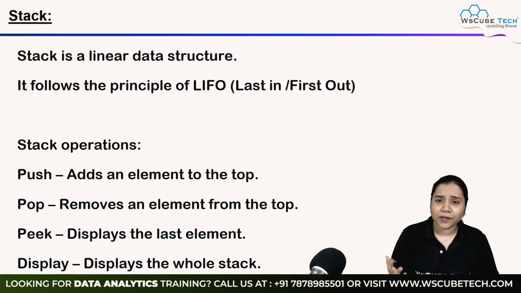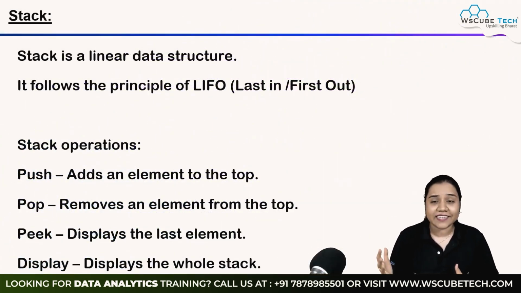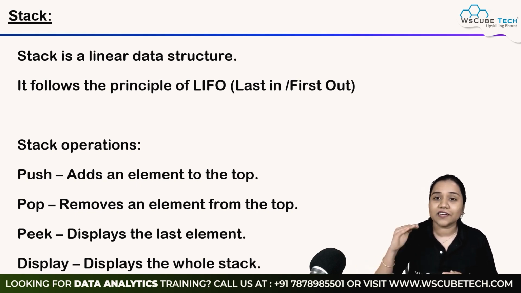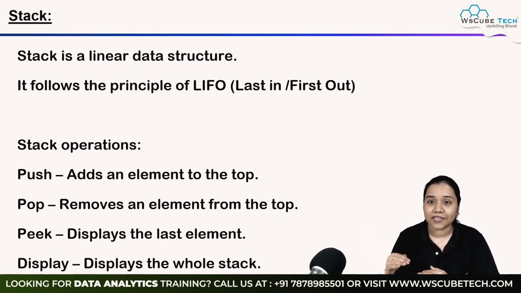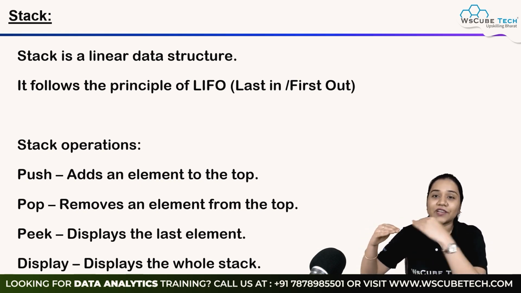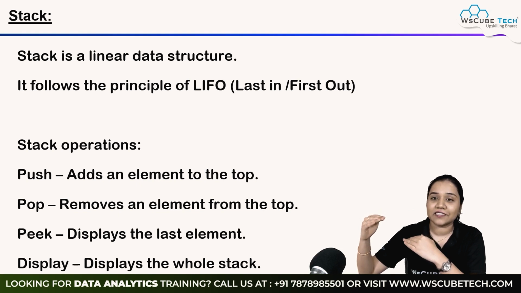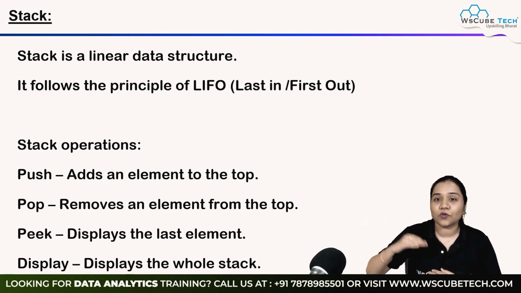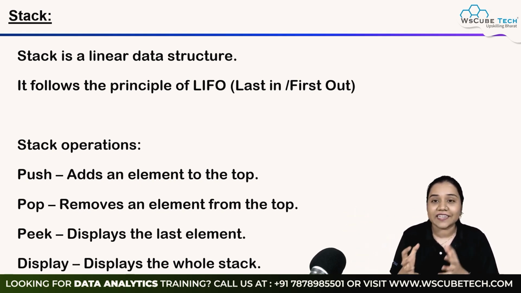So first of all, talking about stack. Stack is a linear data structure. Now, what is a linear data structure? Linear over here means that it goes line wise. Now, how does it go line wise? Let's say you're climbing stairs. You're building stairs and at the same time you're climbing them. So you have built the first stair, you climbed it. Built the second stair, you climbed it. Built the third stair, and you climbed it. So it is going line wise. That means it's a linear data structure.